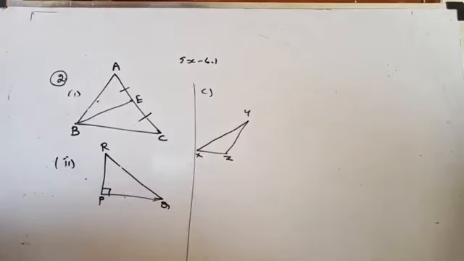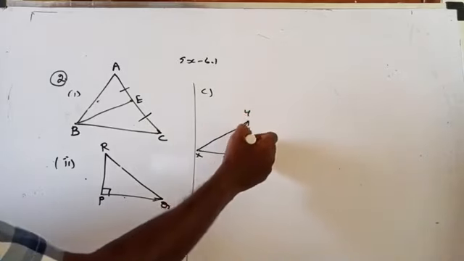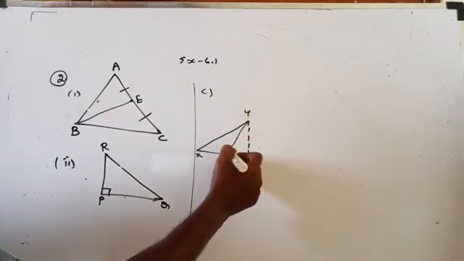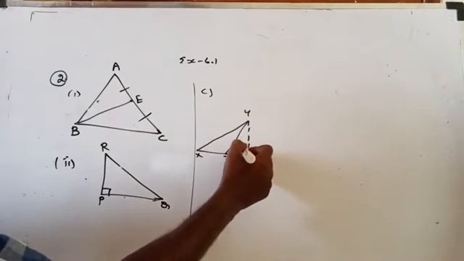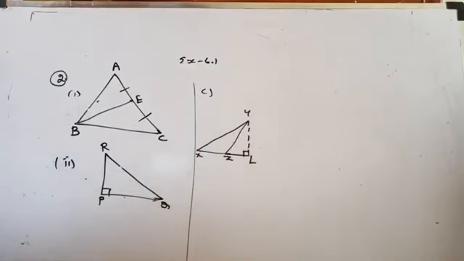You have to draw an altitude from Y, YL, and the altitude lies exterior to the triangle. Are you getting here? Right? Now, shall we move to the third question?